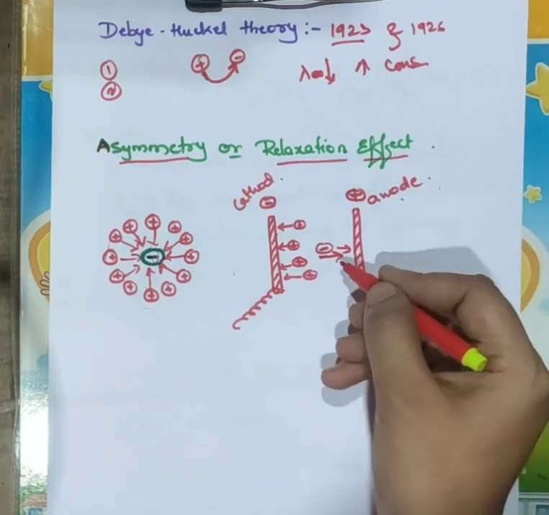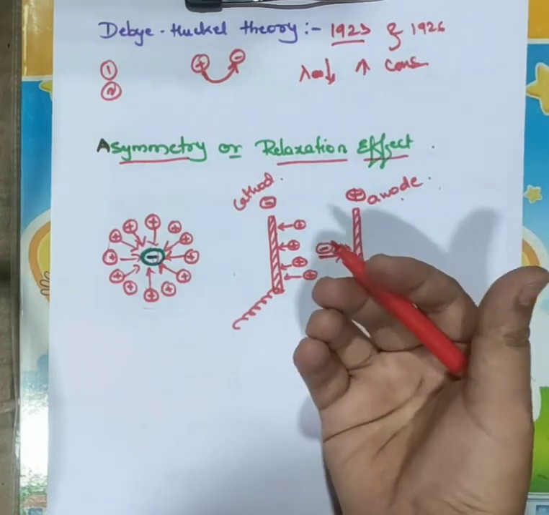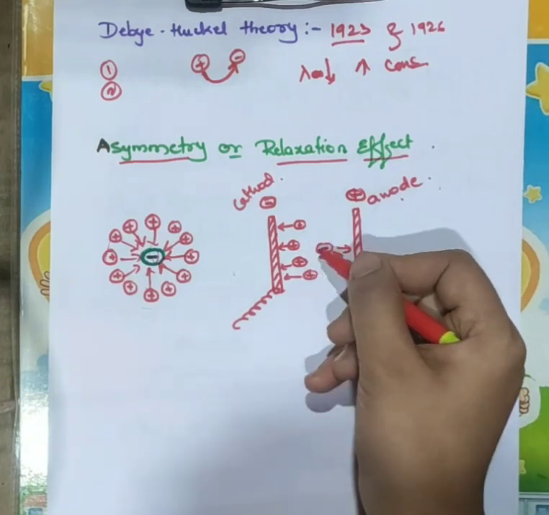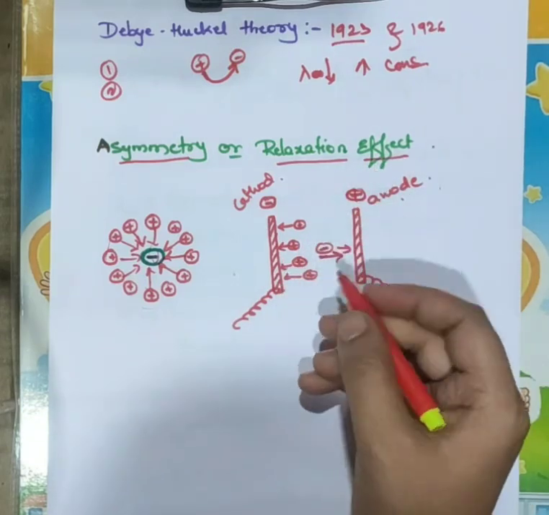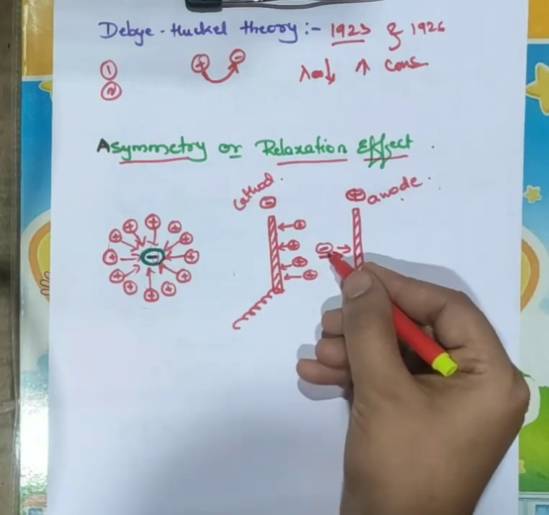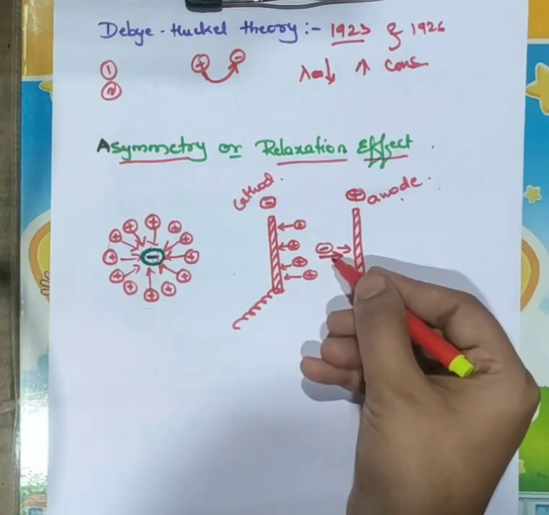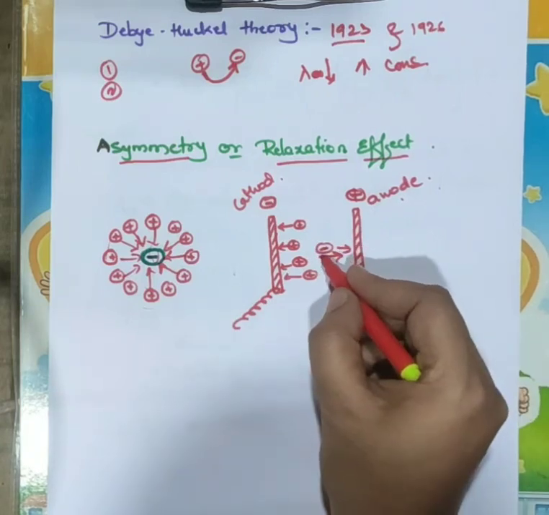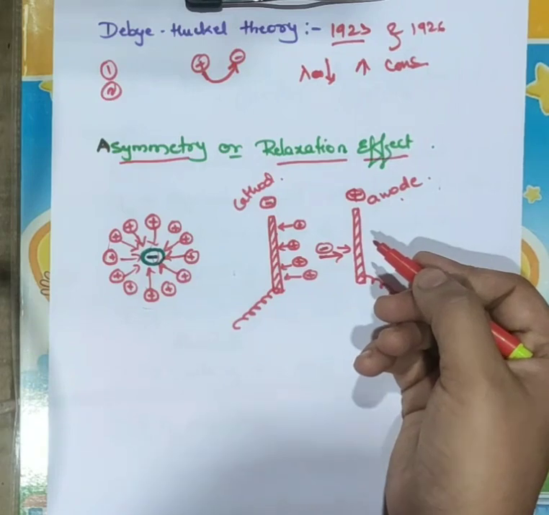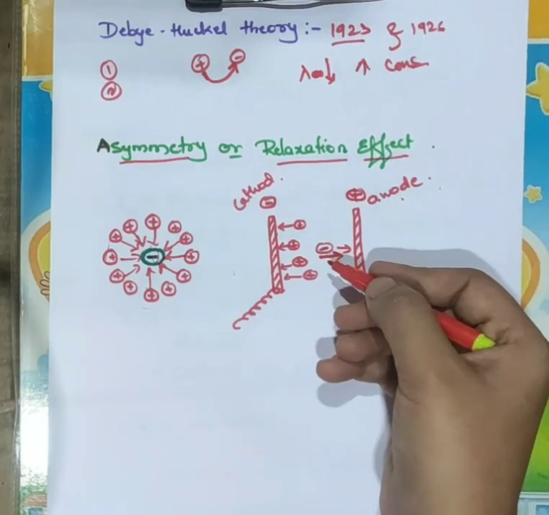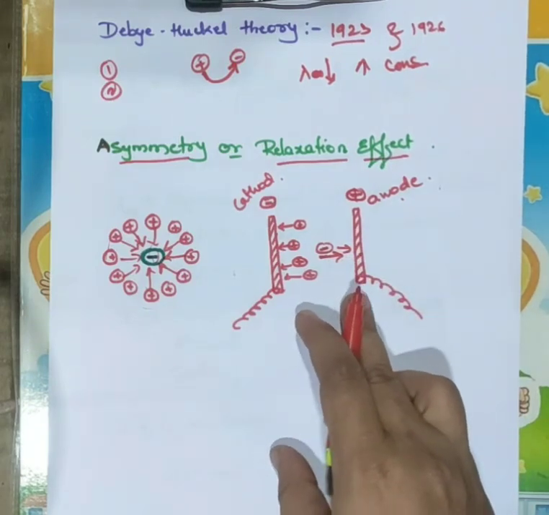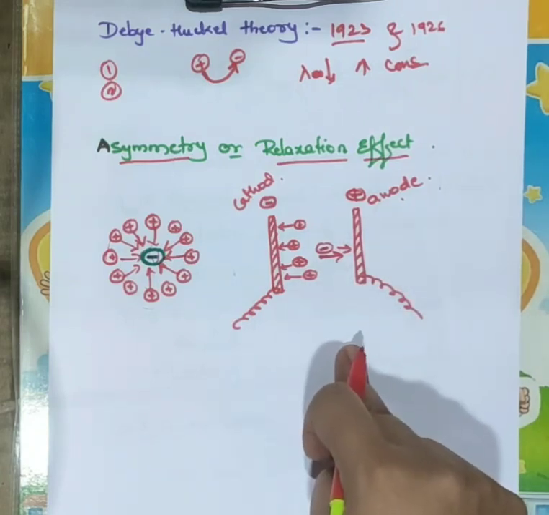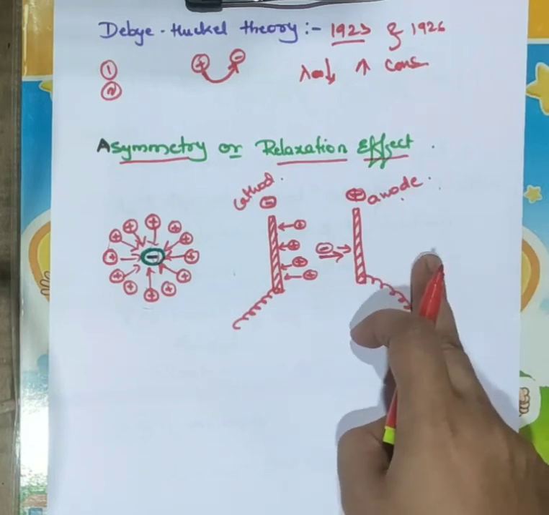Okay. So this negative ion will be in the front side, but this positive ionic atmosphere will attract it. This negative ion experiences the backward pull by this positive ionic atmosphere. Due to this, the negative ion loses its motion, and this effect is called the asymmetric effect, right?